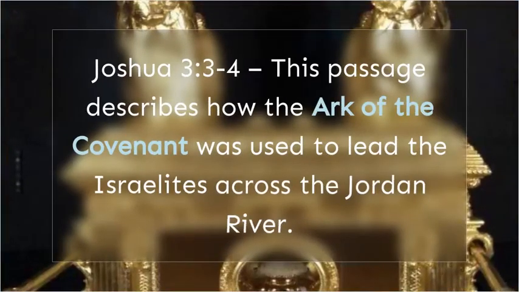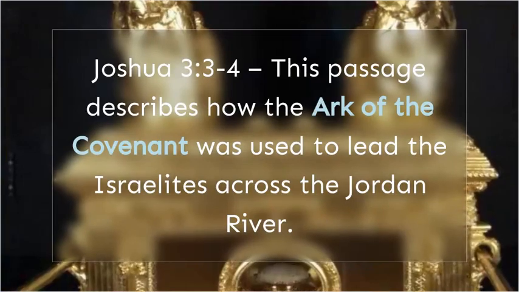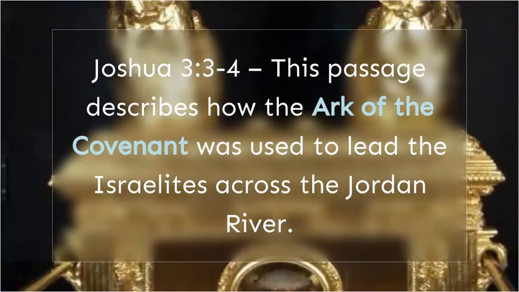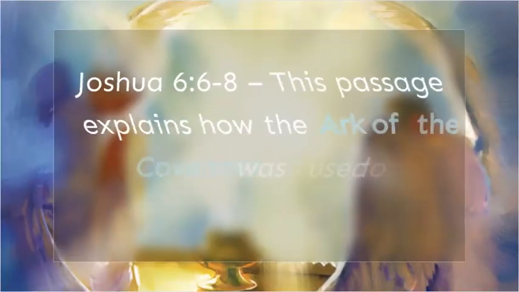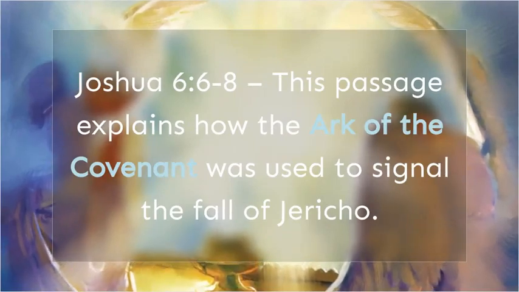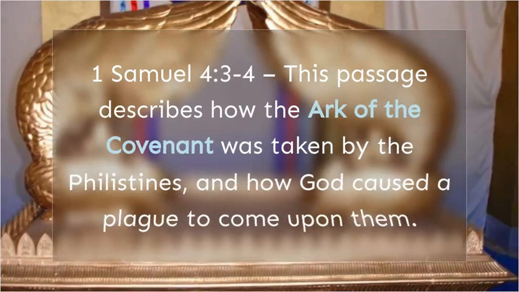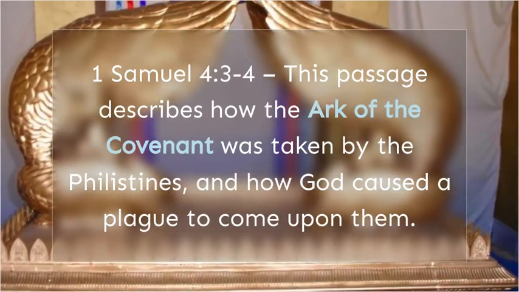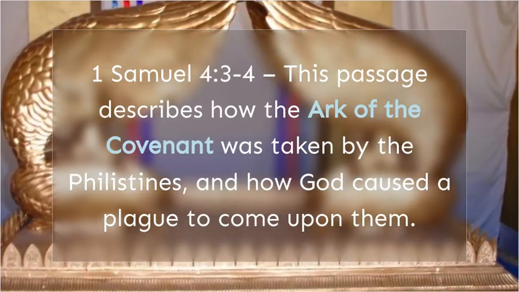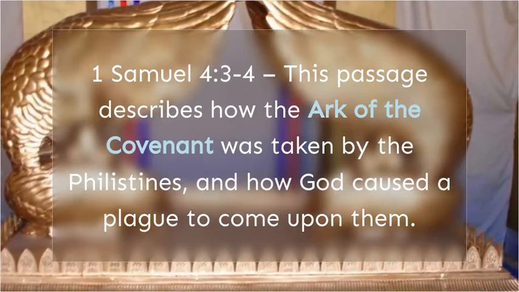Joshua 3:3-4. This passage describes how the Ark of the Covenant was used to lead the Israelites across the Jordan River. Joshua 6:6-8. This passage explains how the Ark of the Covenant was used to signal the fall of Jericho. 1 Samuel 4:3-4. This passage describes how the Ark of the Covenant was taken by the Philistines, and how God caused a plague to come upon them.